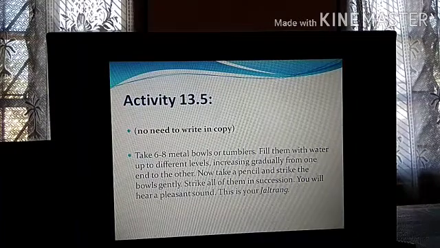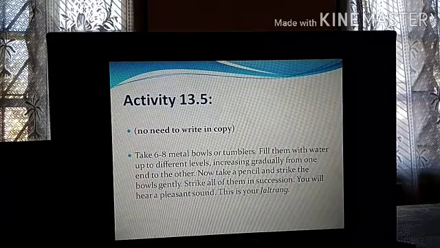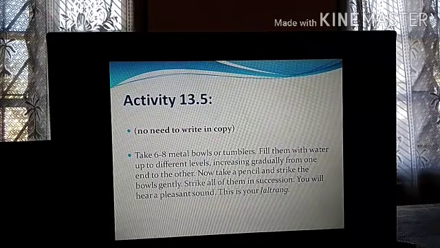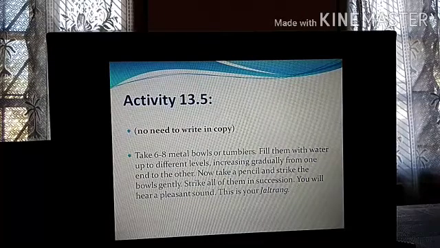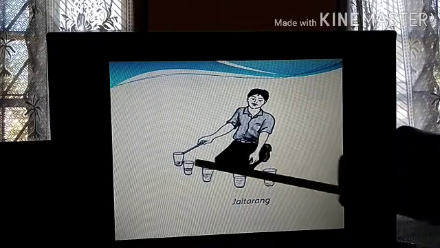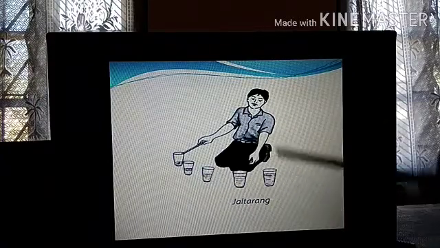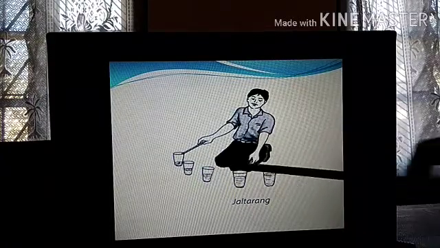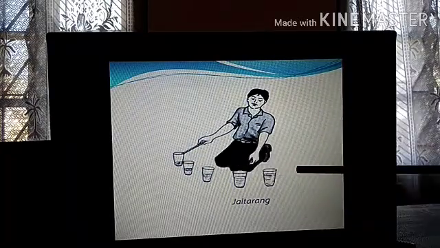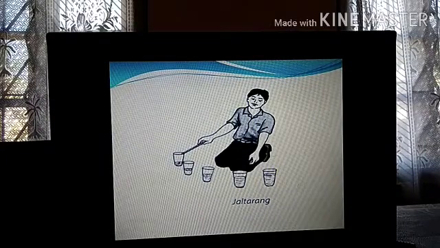But Jal Tarang is used as a musical instrument in many parts of the country where you have glasses or bowls filled with water and they are used in songs. So you can make it at home and see with your own eyes what kind of sound is produced. This is how you make a Jal Tarang. Can you see from the first glass to the last glass, the water levels are in increasing order, and you need to strike them in succession. 1, 2, 3, 4, 5. You strike them this way, or 5, 4, 3, 2, 1. Strike them the other way and see what kind of sounds are produced. So this is your Jal Tarang.